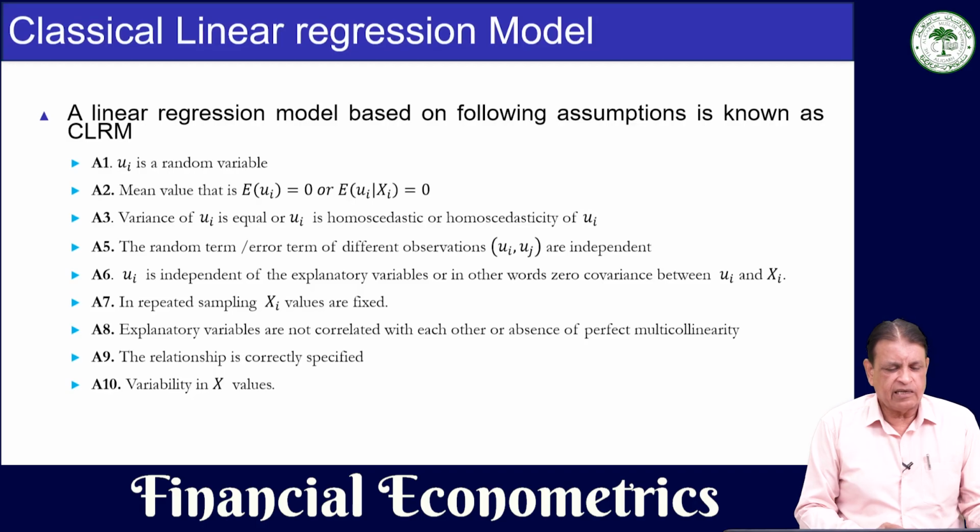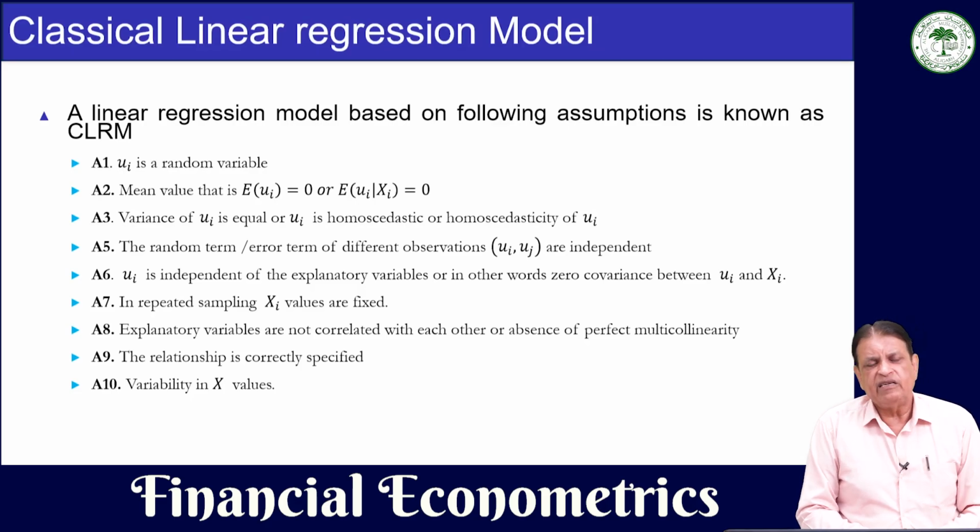So, what are these assumptions? The first assumption is that this random term, U, is a random variable. A random variable is a variable which takes its values by chance. In the case of a random variable, the values are given, and along with the values, the probability of these values are also given.